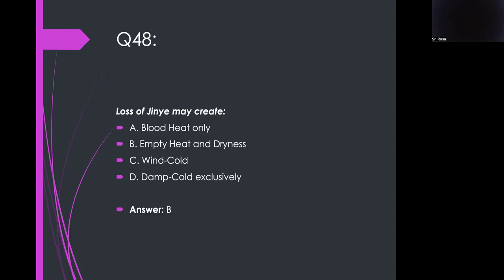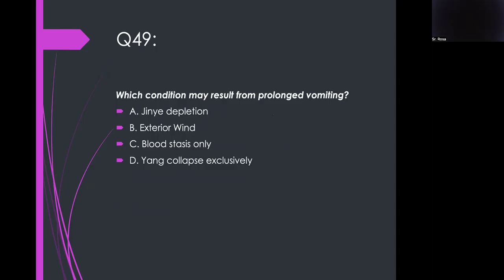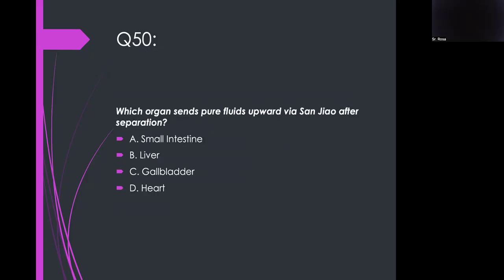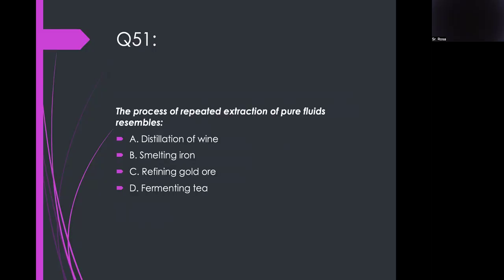Loss of Jin Ye may create dryness. Which condition may result from prolonged vomiting? Jin Ye depletion. Be careful with prolonged vomiting, no? Which organ sends pure fluids upward via Sanjiao after separation? Small intestine. The process of repeated extraction of pure fluids resembles refining gold ore.